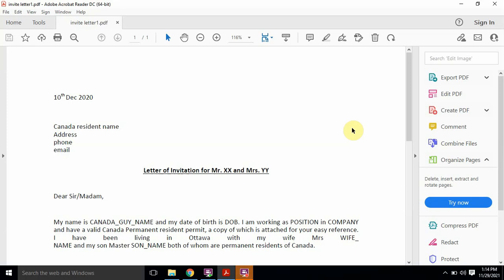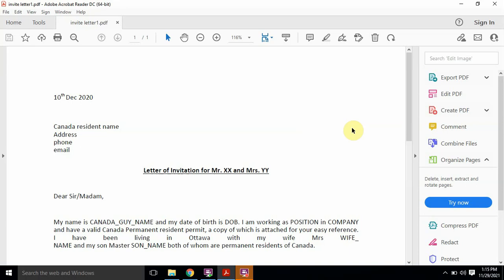So basically this is the same letter, it is a generic format and you can tweak it to fit your specific case. I used the same document for my parents' visa and it worked like a charm. So if you tweak it according to your case, it's going to work for you as well. This format is not very easy to find on the internet.